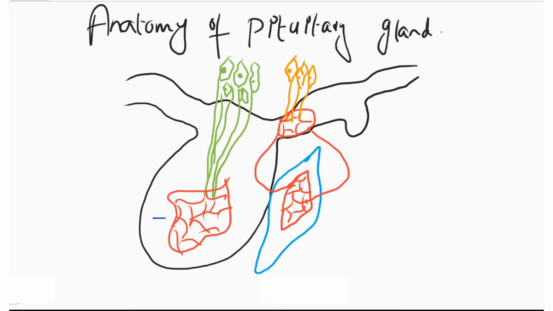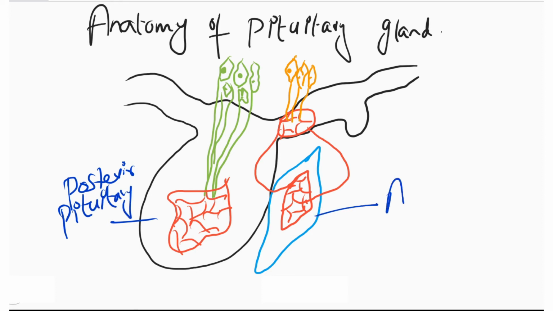It has 2 lobes. One is the posterior pituitary, and second is the anterior pituitary.